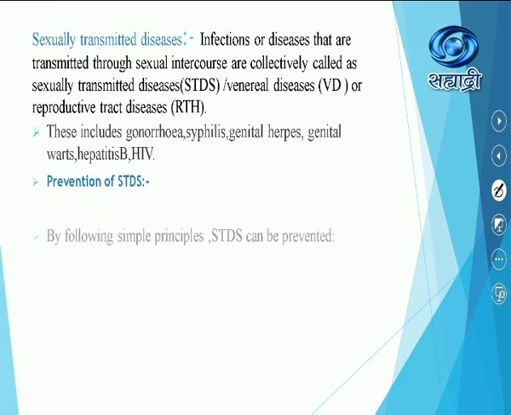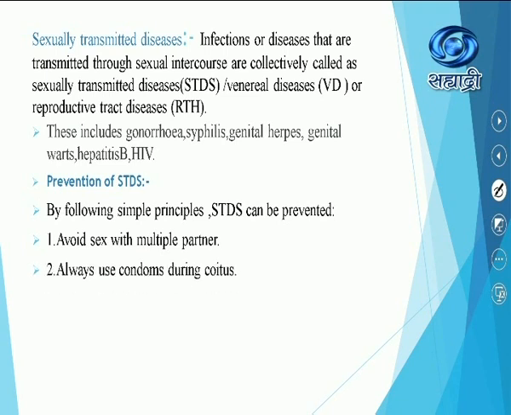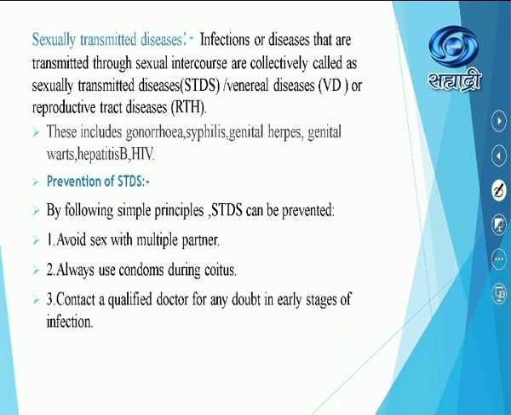Prevention of STD. How can one prevent it? By following simple principles, STDs can be prevented. Avoid sex with multiple partners, that is, multi-partner sexual contact can be avoided. Always use condoms during coitus, during sexual intercourse. Contact a qualified doctor for any doubt in the early stage of infection. If some sort of infection occurs, you have to contact a qualified doctor. An infected mother should avoid pregnancy. If the mother herself is infected, she should avoid pregnancy.